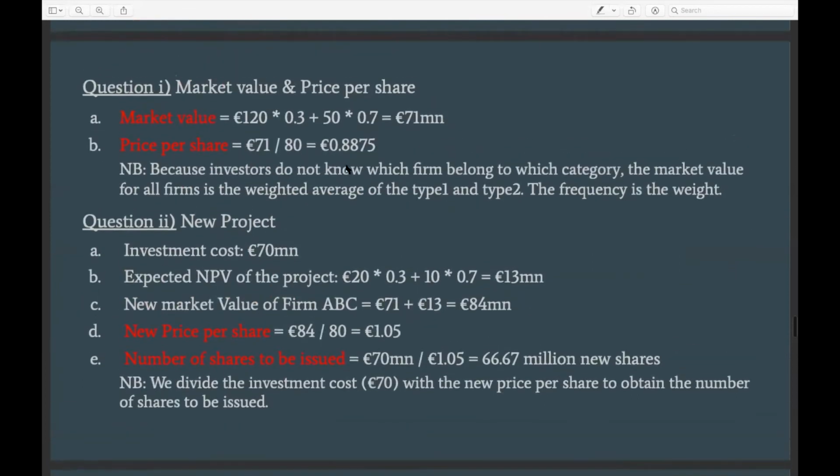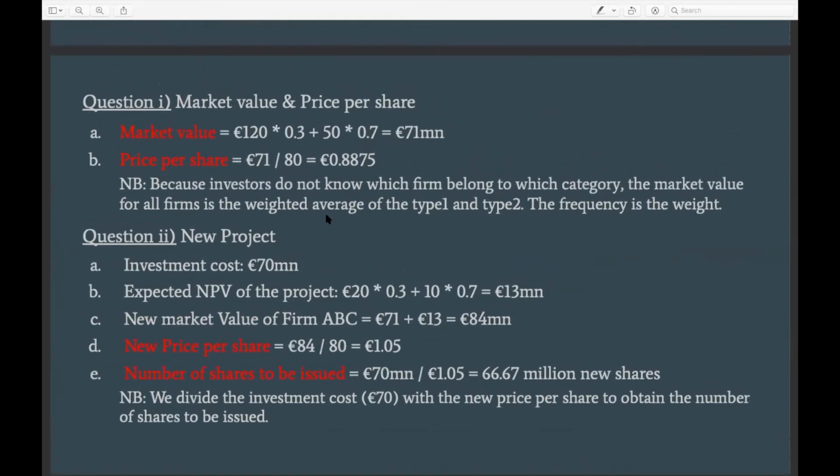We divide by the new price per share because the price of a company is based on the expected value of the company, or the expected cash flows, in other words. In the question, it's mentioned that the market is sure that Farm ABC would do this project. So if the market knows that for sure, and they know the expected value of the project, this information would be reflected in the market price per share in terms of the new NPV.